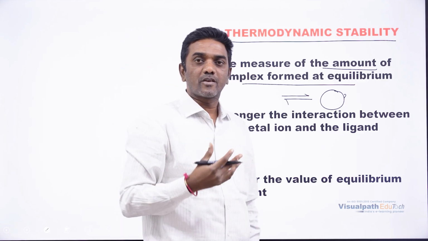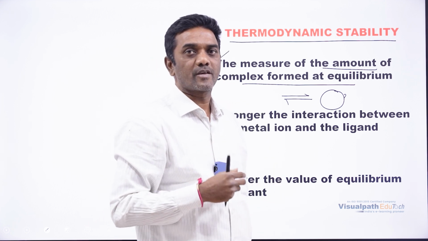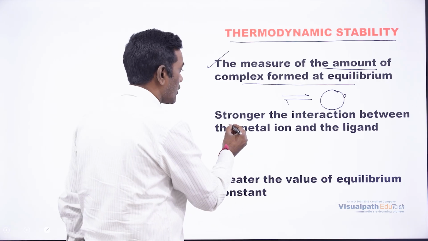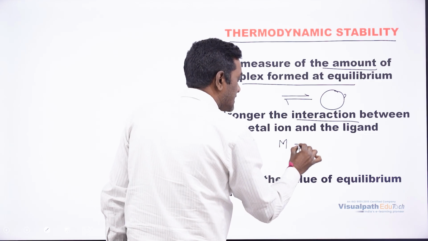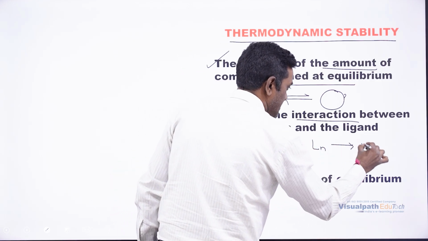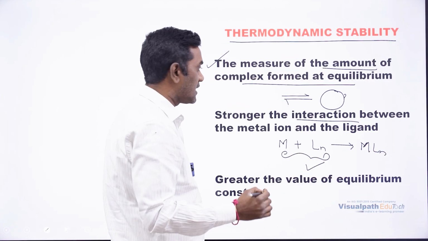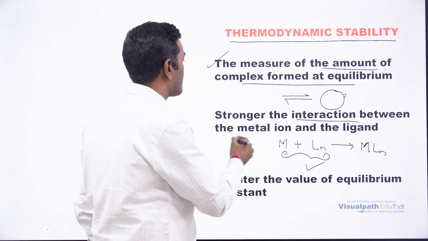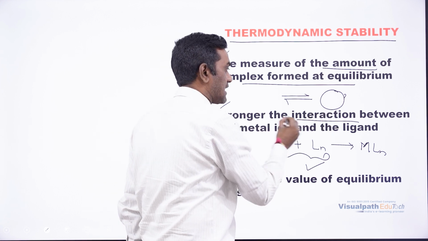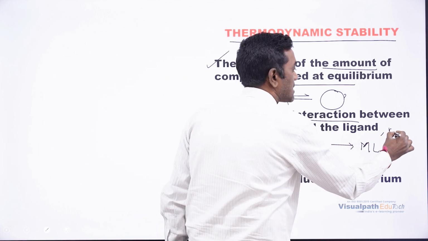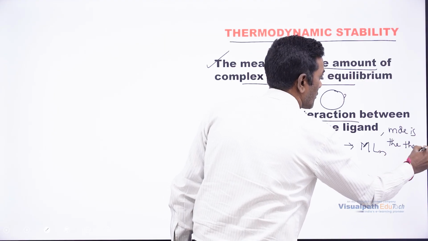Now, there are some factors which will give you more amount of thermodynamic product, the stable product. That is based on the interaction between metal and ligand. Imagine the metal and ligand forming a complex in which the interaction between metal and ligand is very good. Then the complex which is going to form is going to be stable, that is thermodynamically stable. Because the stronger the interaction between the metal and ligand, the more is the thermodynamic stability of the product.